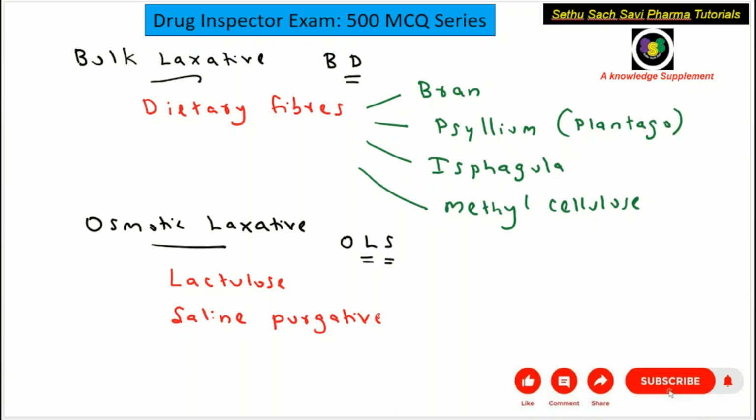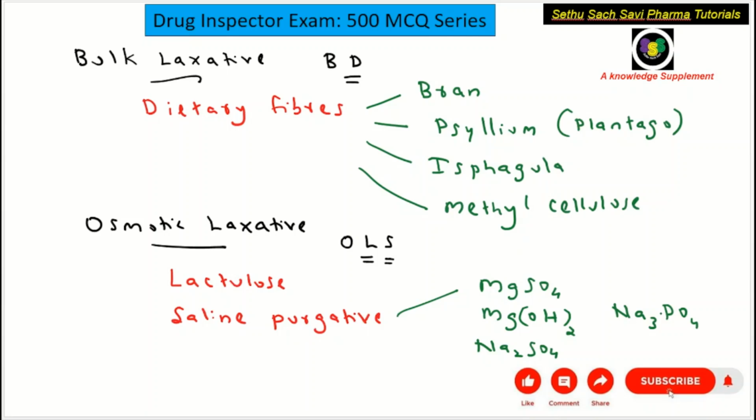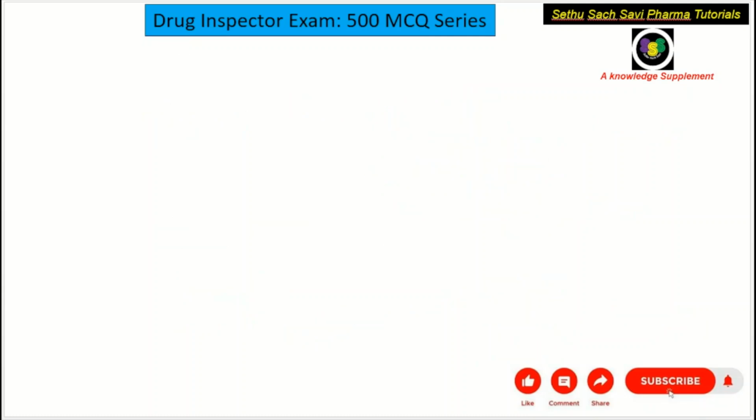Saline purgatives, and the examples for saline purgatives include magnesium sulfate, the molecular formula is MgSO4, magnesium hydroxide, the molecular formula is Mg(OH)2, sodium sulfate, the molecular formula is Na2SO4. One more example you can remember, sodium phosphate, Na3PO4. So these are examples for saline purgatives, and lactulose and these saline purgatives are examples for osmotic laxatives.